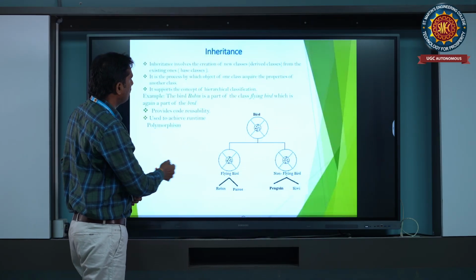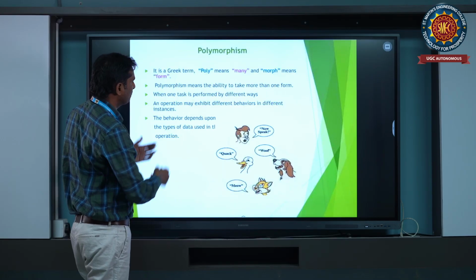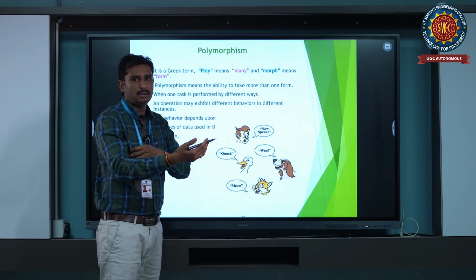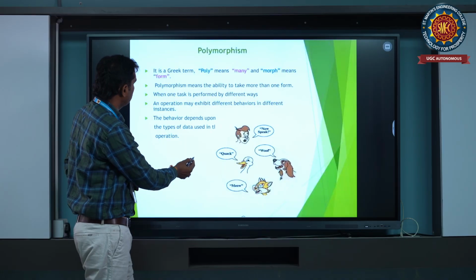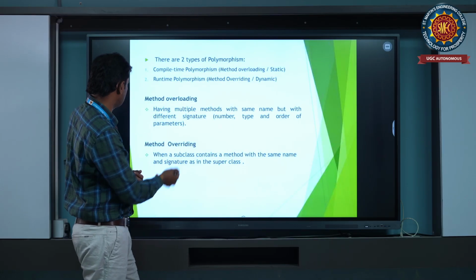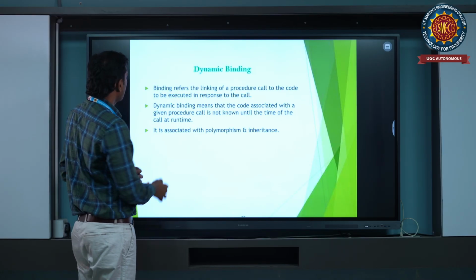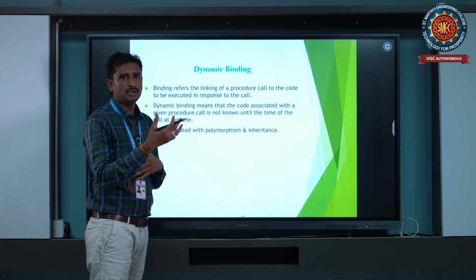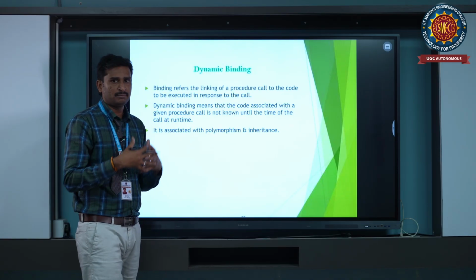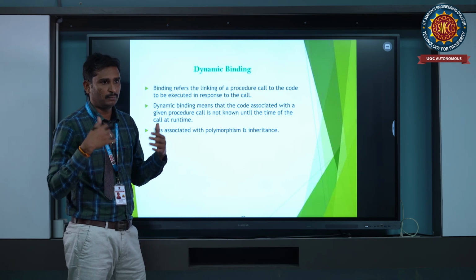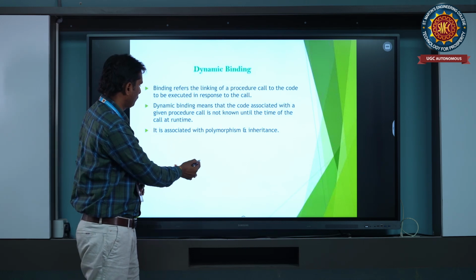This is about inheritance, and polymorphism means one object can execute many operations. Dynamic binding is used for runtime binding: data will be bound after completion of compiling.